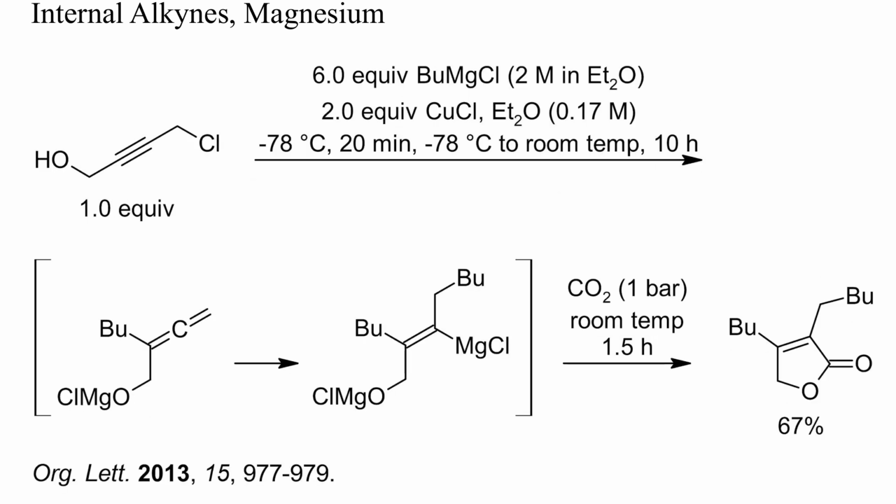Here, the addition of butyl magnesium chloride, first to an internal alkyne and then to an allene, was mediated by an excess of copper chloride. Again, carboxylation with CO2 was fast and yielded mostly the expected lactone.